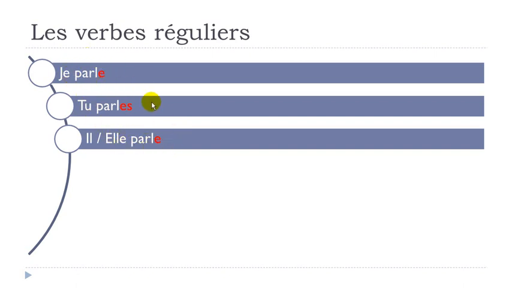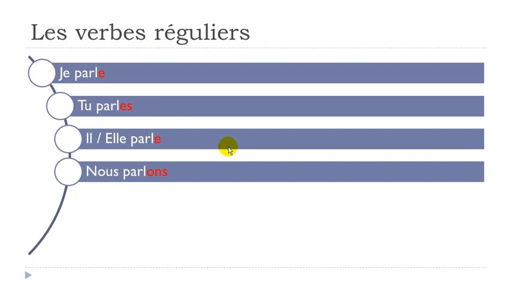So if you really want to only speak and only use the language orally, it's quite easy to conjugate these verbs. Je parle, tu parles, il parle, elle parle. For nous, we'll have the classical ending, and it will be ons.